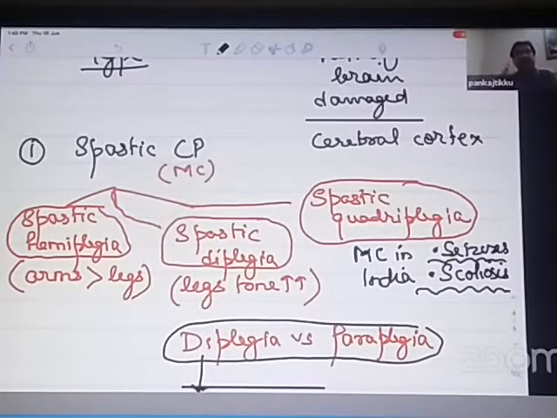So while diplegia occurs very commonly in preterm infants, hemiplegia and quadriplegia are more commonly seen in term infants. And all these three, spastic hemiplegia, spastic diplegia, and spastic quadriplegia, are types of which type of cerebral palsy? Spastic cerebral palsy, which is when the cerebral cortex gets damaged.